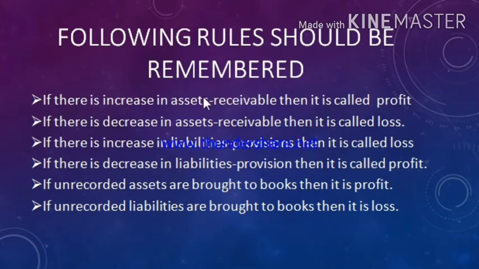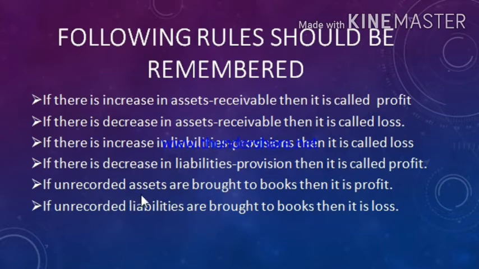Students, if you remember the assets situation, then easily you can understand the liability. Remember the concept of liability as it is contradictory to assets. If unrecorded assets are brought to books, then it is called profit. If unrecorded liabilities are brought to books, then it is loss.